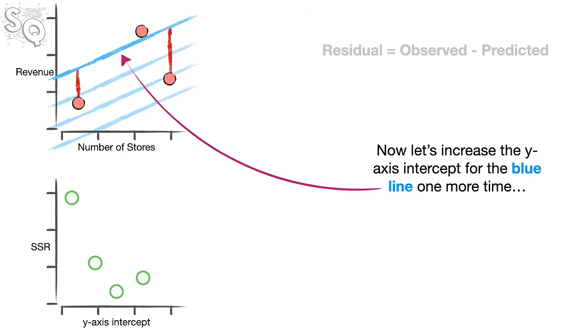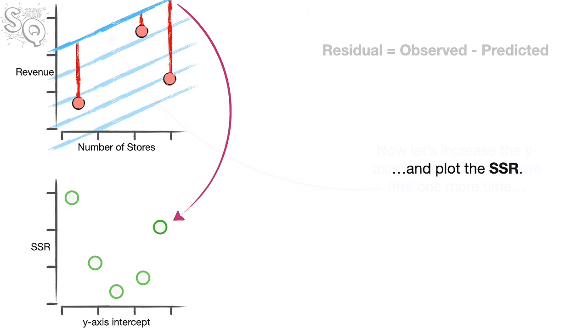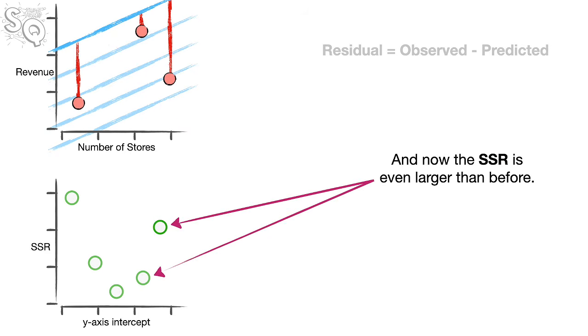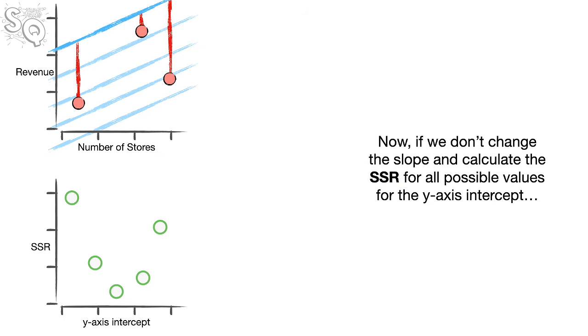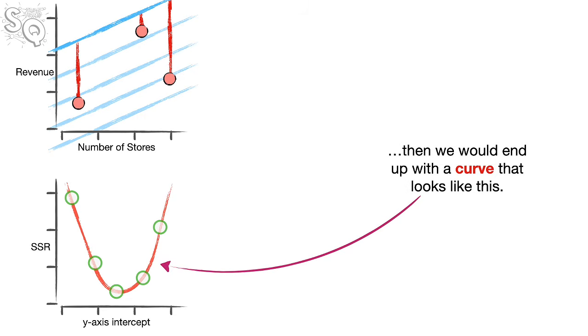Now let's increase the y-axis intercept for the blue line one more time and plot the sum of squared residuals. Now the sum of squared residuals is even larger than before. And that means this y-axis intercept results in a blue line that fits the data even worse than before. Now, if we don't change the slope and calculate the sum of squared residuals for all possible values for the y-axis intercept, then we would end up with a curve that looks like this.